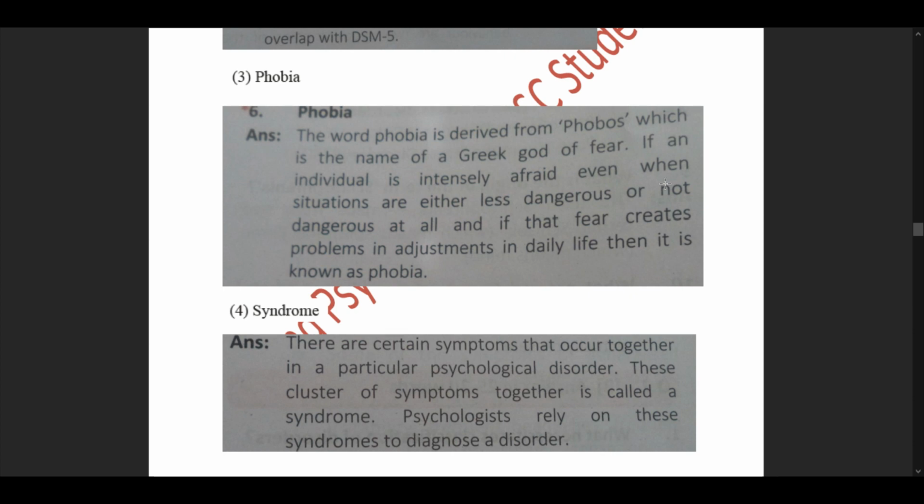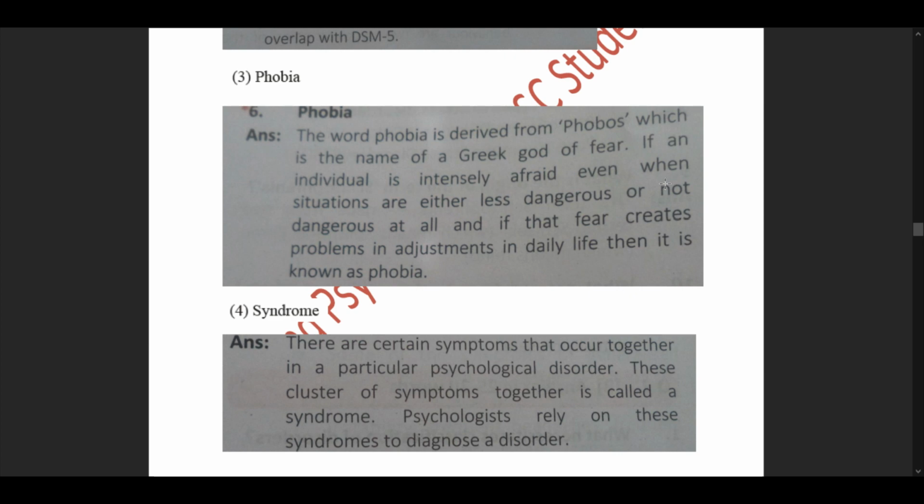Then we move forward to our sub question 4, syndrome. The basic meaning is that a cluster of symptoms is a syndrome. Now we'll understand what the statement refers to. There are certain symptoms that occur together in a particular psychological disorder. This cluster of symptoms together is called a syndrome. Psychologists rely on these syndromes to diagnose a disorder.